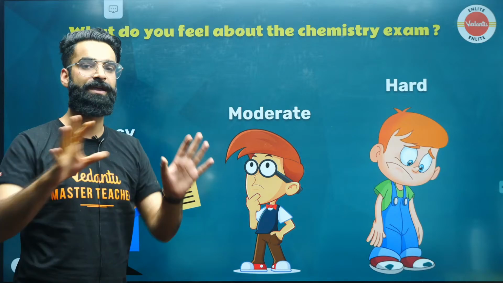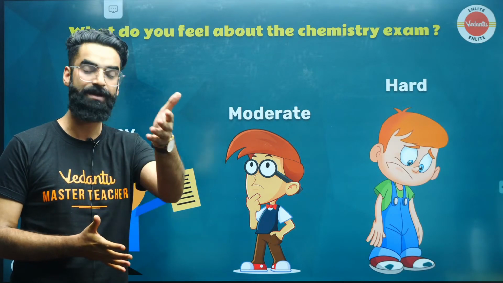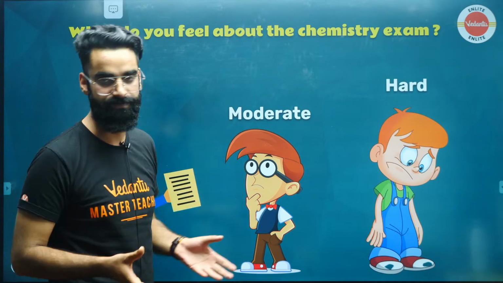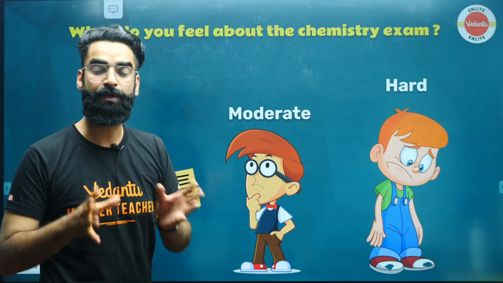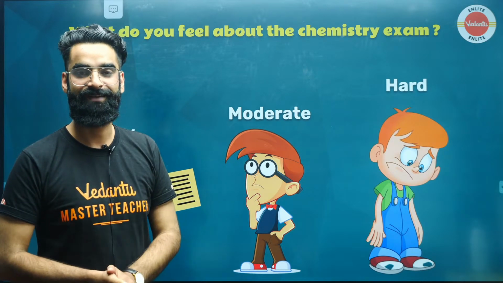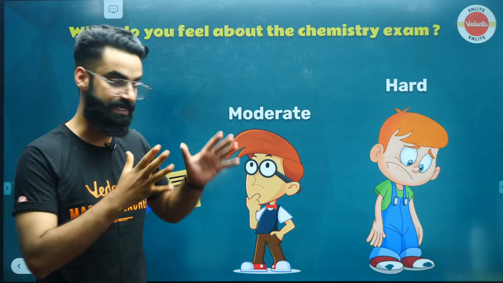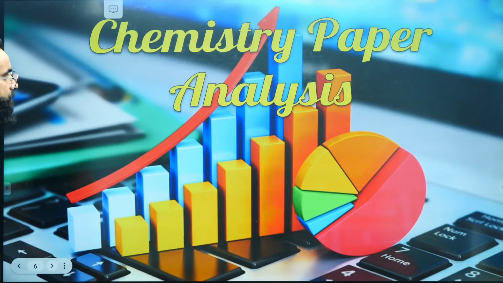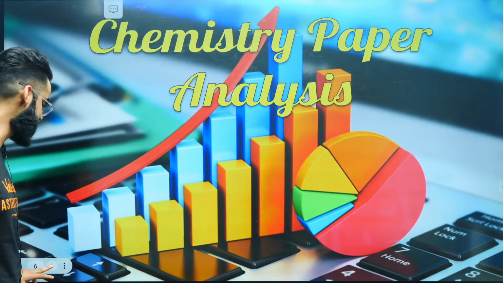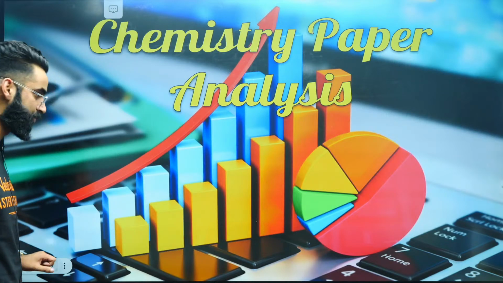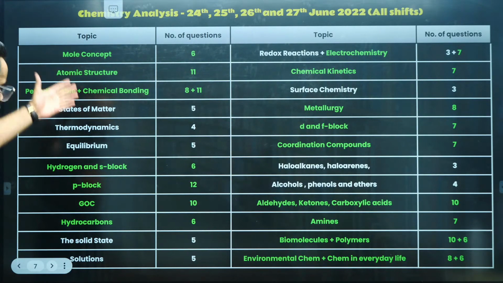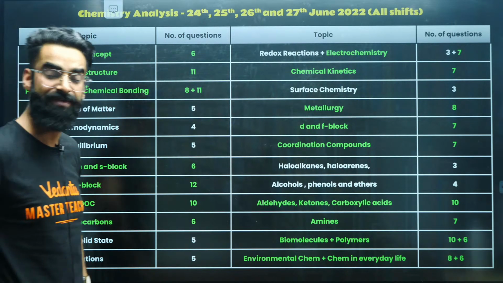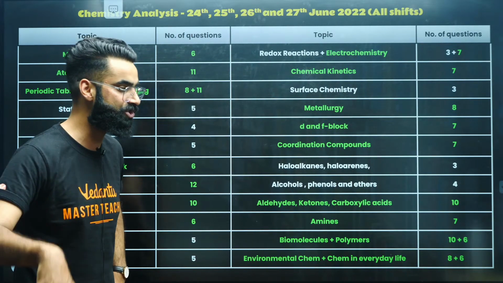Questions were directly taken from your NCERT, as far as organic chemistry as well as inorganic chemistry is concerned. And in physical chemistry, in all the shifts, the majority of the questions were formula based, right? I'm sure you would have seen all the shift papers, right? So let's have a look at the chapter-wise chemistry paper analysis of this particular JEE Mains 2022 June shifts. See guys, these are your different chapters of chemistry, and let's get to know how many questions were asked from every chapter in this June shift, my dear people.